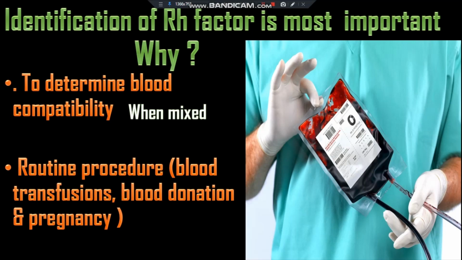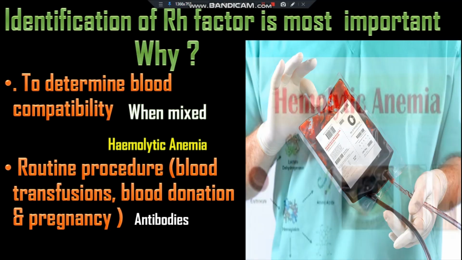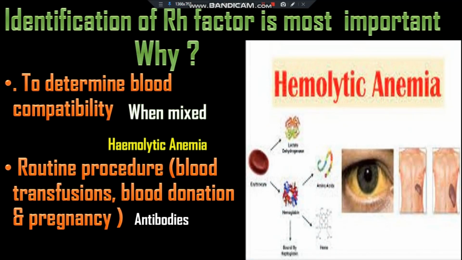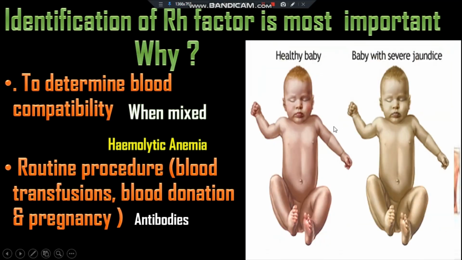When people are given a blood transfusion of the wrong blood group, the antibodies react with the incorrectly transfused blood, and as a result the erythrocytes clump up and stick together, causing them to agglutinate, and they may experience hemolytic anemia. That means a hemolytic transfusion reaction, which can cause a serious complication. This is the hemolytic anemia. So this is a healthy baby and a baby with severe jaundice.